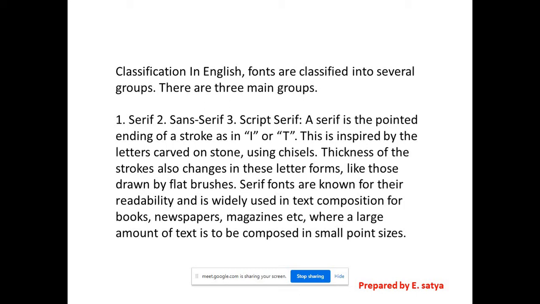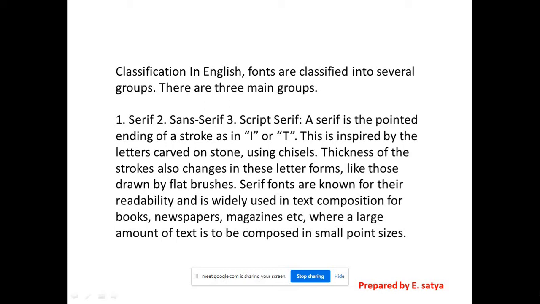Thickness of the strokes also changes in these letter forms, like those drawn by flat brushes. Serif fonts are known for their readability and are widely used in text composition for books, newspapers, magazines, etc., where a large amount of text is to be composed in small point sizes.